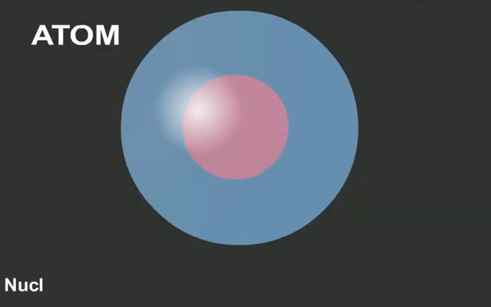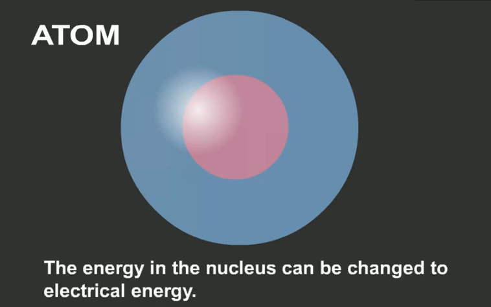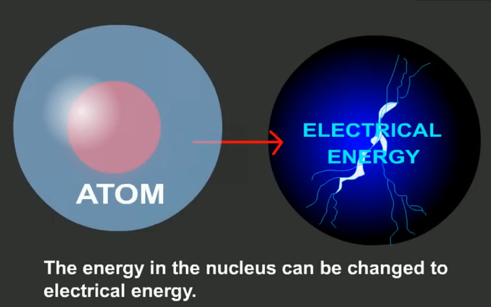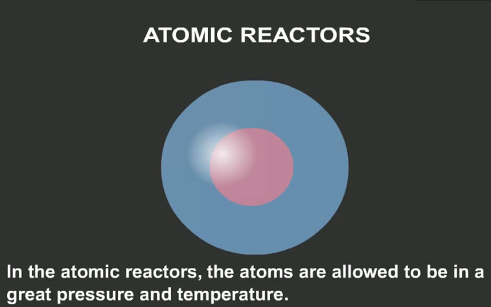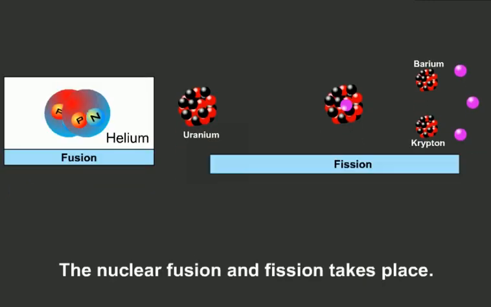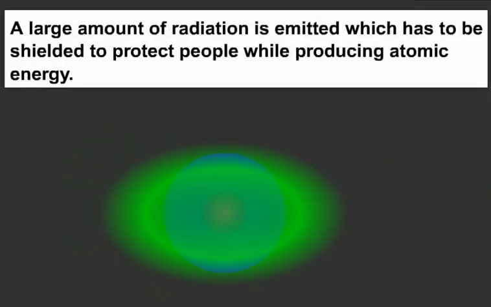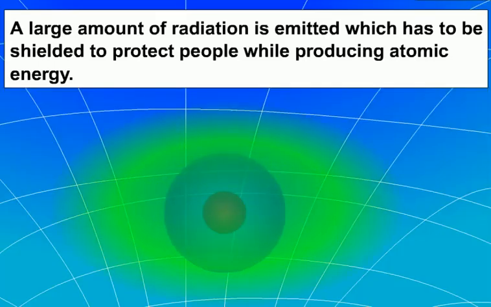Students, nuclear energy is the energy of the nucleus of an atom. The energy in the nucleus can be changed to electrical energy. In the atomic reactors, the atoms are allowed to be in a great pressure and temperature as well, so that the nuclear fusion and fission takes place. The subatomic particles go at a rapid speed so that the turbine rotates and the electrical energy can be produced. A large amount of radiation is emitted which has to be shielded to protect people while producing atomic energy.